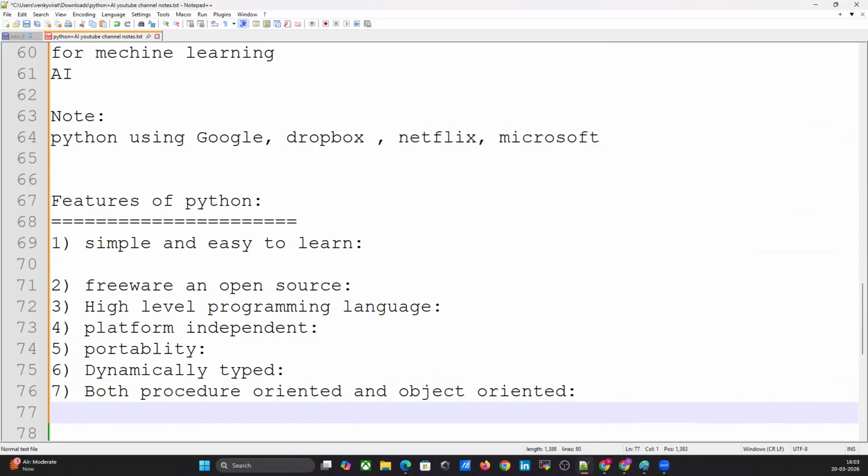If you want procedure oriented, function-style programming, Python supports that. You can write any syntax like that. If you want a programming language like OOPS, you can write that too, no problem. Python supports that. Anyway, I will tell you step by step.